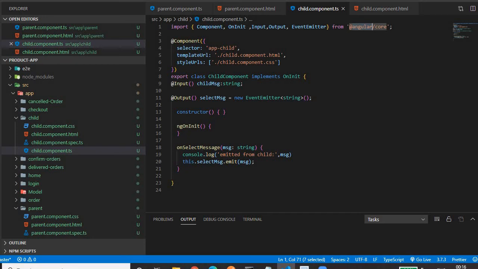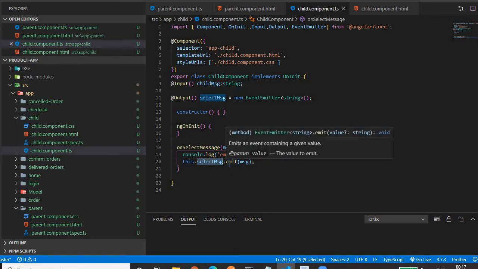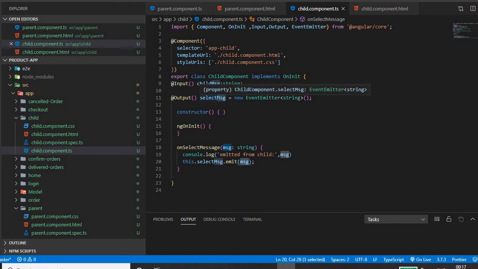Then we have one function. In that function, it is receiving a parameter which is of type string. Then we are doing this.selectedMessage, which is an instance of EventEmitter, dot emit. Here we are emitting the data by using the emit function, which is available in the EventEmitter class. So dot emit, then we provide the data that we want to emit to the parent, so that the parent will catch it. If you see, this message is of type string, that's why while creating the EventEmitter instance, we provided string here. If it's an object, we will provide the object. If it's an array, we will provide the array.